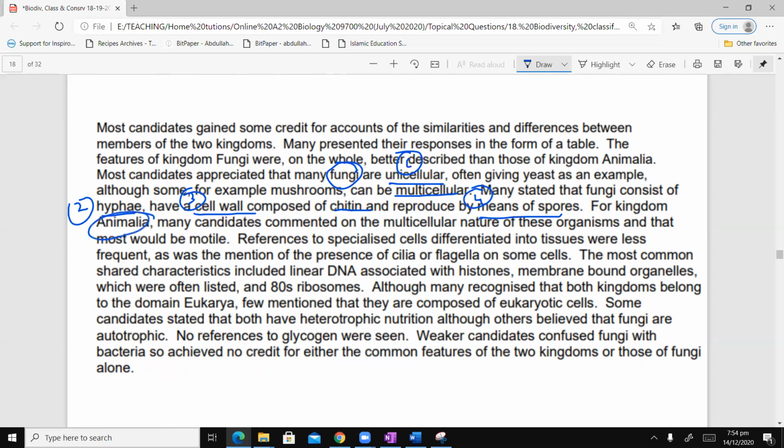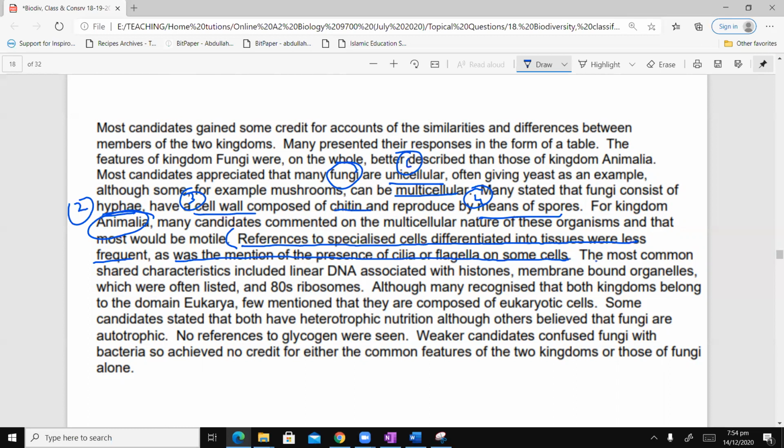Okay, then for Animalia, many candidates commented on the multicellular nature of these organisms, and that most would be motile. Now look at this, this is the point I want to tell you here. References to specialized cells differentiated into tissues were less frequent, as was the mention of presence of cilia or flagella